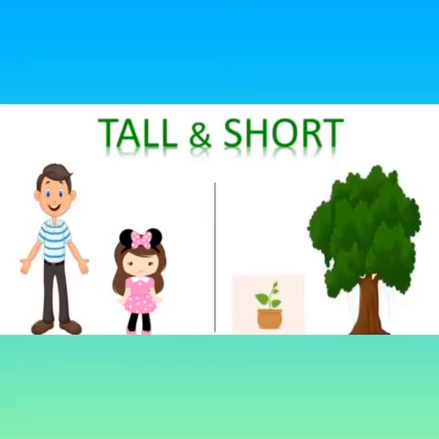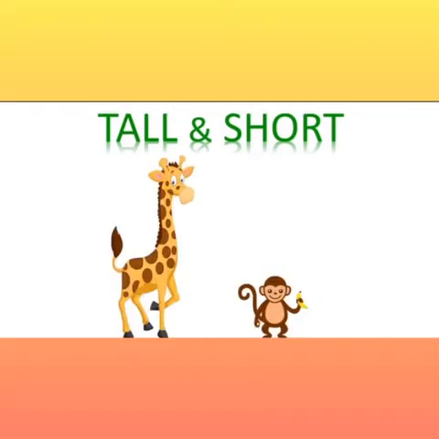The next concept is tall and short. Can you see a boy and a girl? Yes, a boy is tall and a girl is short. Kids, can you see a plant and a tree? Yes. A plant is short and a tree is tall. Tall and short. Come on, let's have a guessing game. Kids, which one is tall and which one is short?